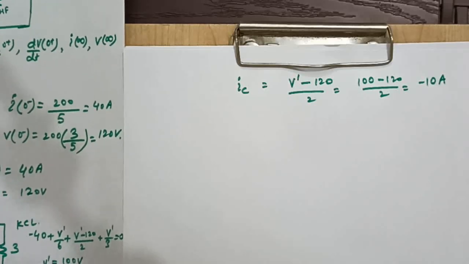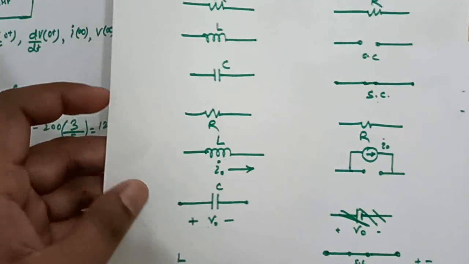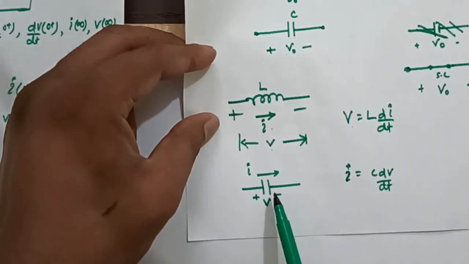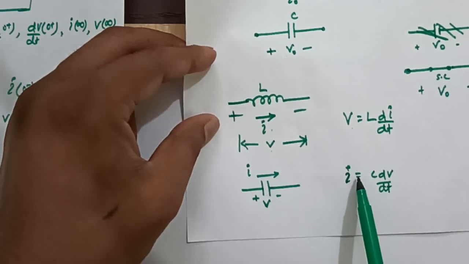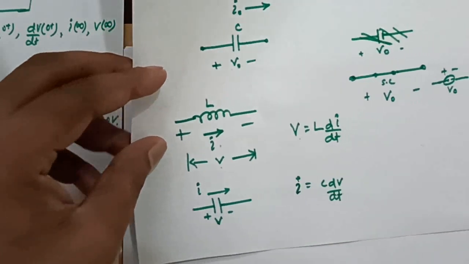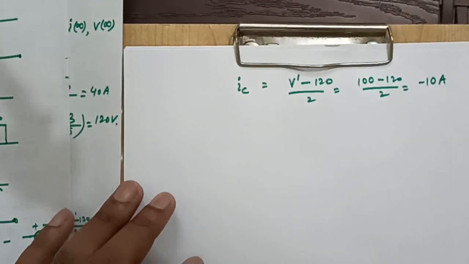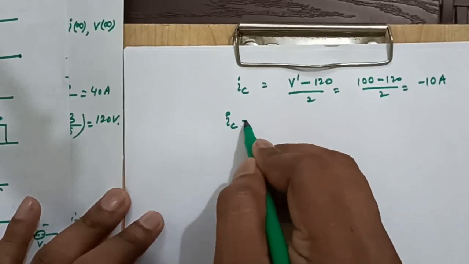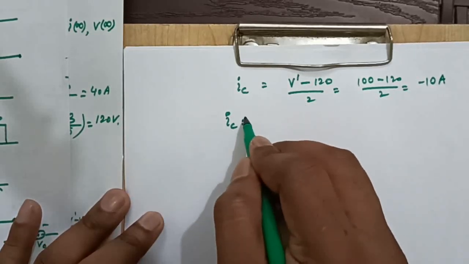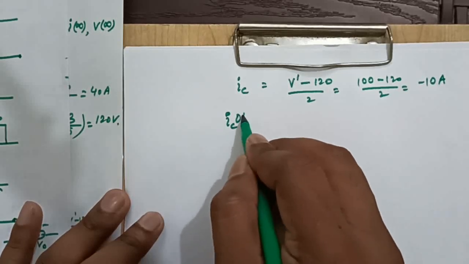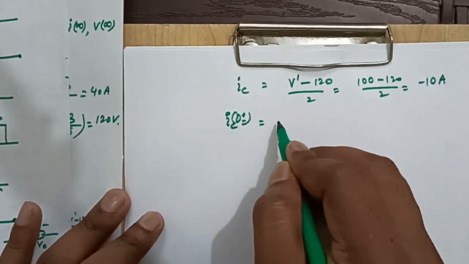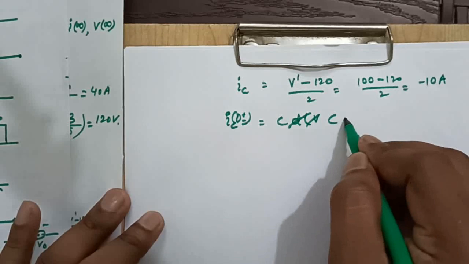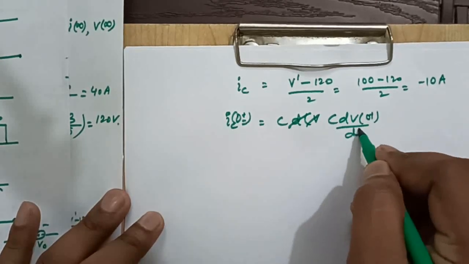And as I told earlier, if a current is flowing through a capacitor having initial voltage V, then the relation is represented as I equal to C dV by dt, right? So we can write that IC, or simply say IC0 plus, will be nothing but C dV0 plus divided by dt.